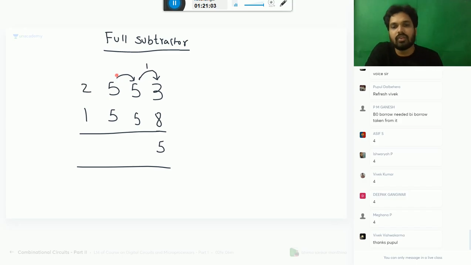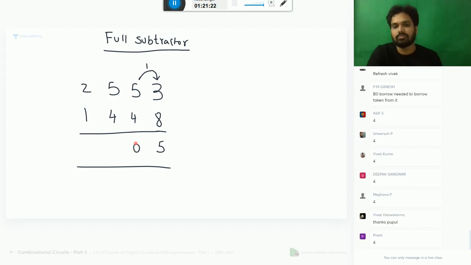Let me take 2 examples. So here he has taken 1, 13 minus 8 is 5. What is the leftover for him? Leftover is 4 now. So 4 minus 4 is 0. Now 5 minus 4, how much? 1. 2 minus 1, 0.